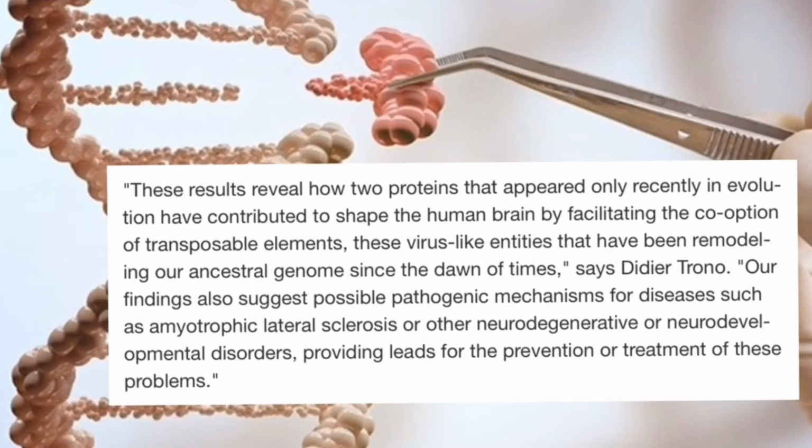After the research, they found the result reveals how two proteins that appeared only recently in the evolutionary process shape human brain development by facilitating the cooperation of these transposable elements, the jumping genes. These are virus-like entities and they are helping brain development. So it is very important in the process of brain development.